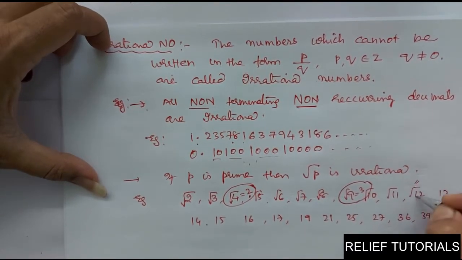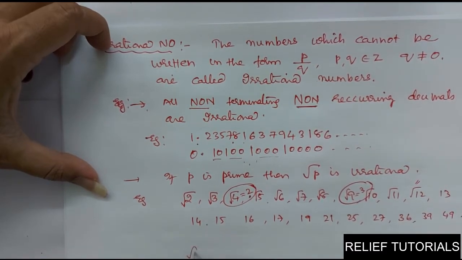Why? See, 12 is not a prime, no? Okay, so root 12 I can write this way, see here. Root 12 is equal to root of 4 into 3. Root 4 is 2, so 2 root 3. So what about 3? 3 is a prime. So root 3 is irrational. Multiplied by 2 is also irrational.